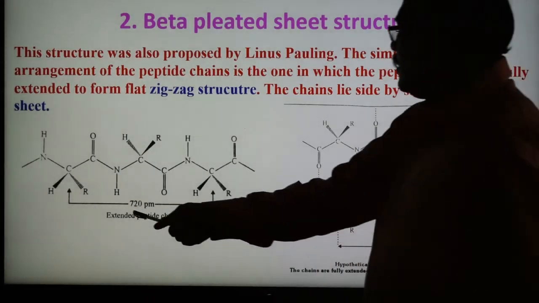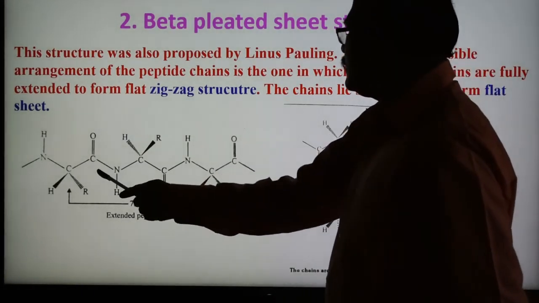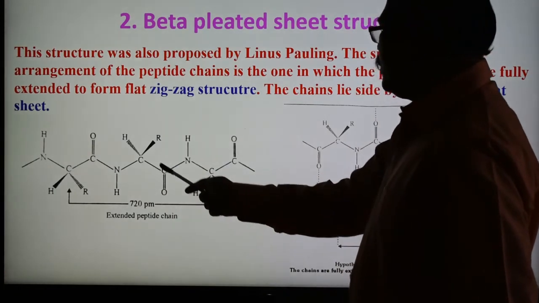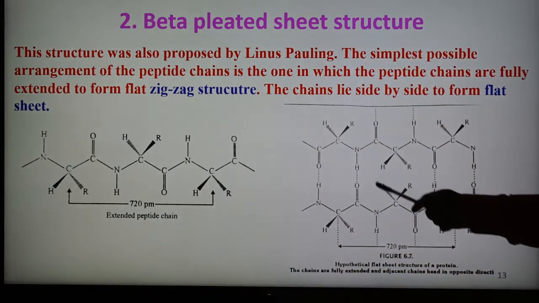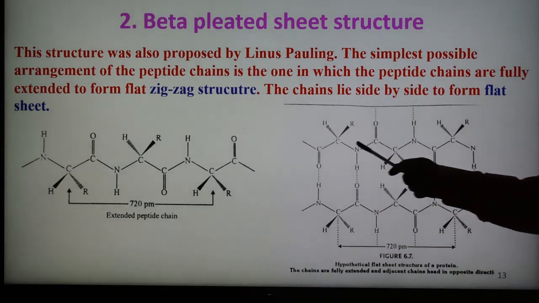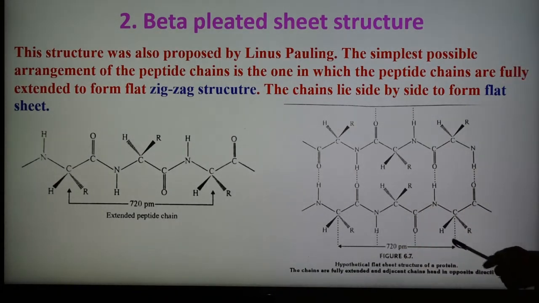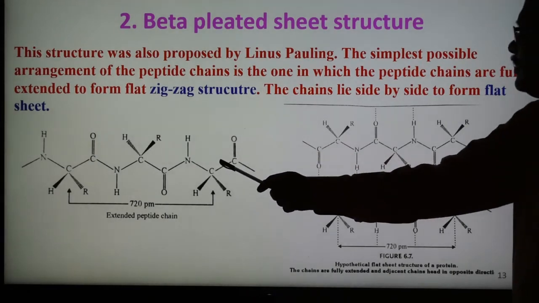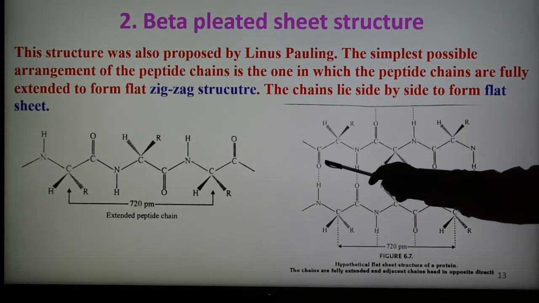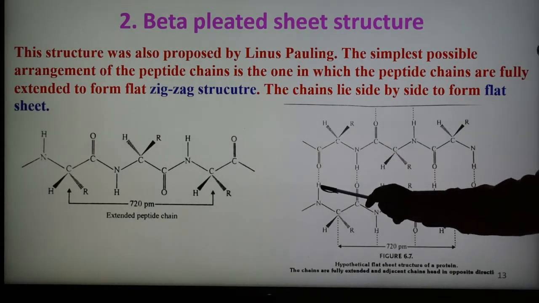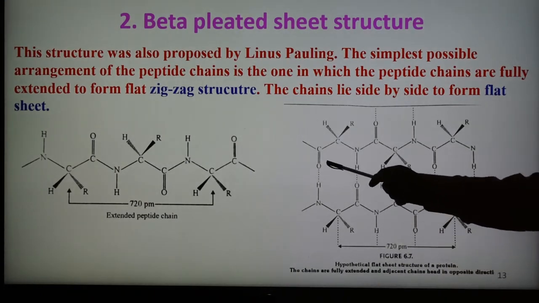So this is the extended peptide chain. Here CONH, here CONH, but this is extended, and here is the sheet-like structure. This is one layer, this is another layer, third layer like that, and the distance is also shown here. See, this is one chain, two chains are joined, and here is a CO group of one molecule, NH of the other, and this dash is nothing but the hydrogen bond, an intermolecular hydrogen bond.